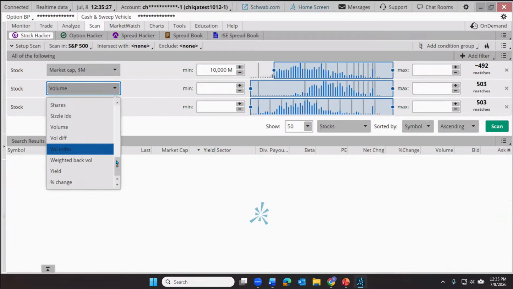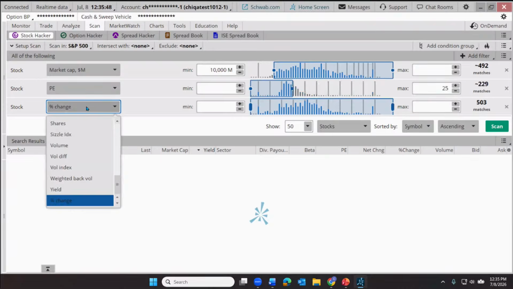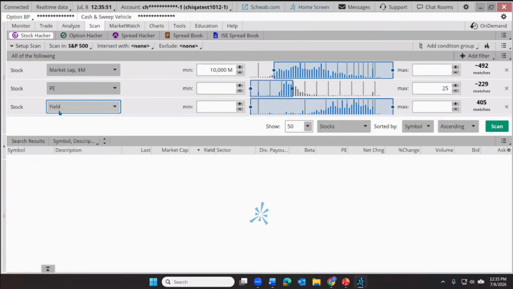Let's say that our trader is looking, this is just an example trader or investor. Let's say they're keeping an eye on what they perceive as a value metric, like price to earnings. Maybe they don't want the price to be more than 25 times last year's earnings. So let's put in a PE maximum of 25 as an example. And let's say they're also interested in finding maybe stocks that are paying dividends. Average S&P 500 dividend yield is just a little bit over 1%. Let's say we're looking for maybe at least 1.5%. There we go. So there's just obviously some sort of broad stroke introduction to how to use the tool, kind of criteria.